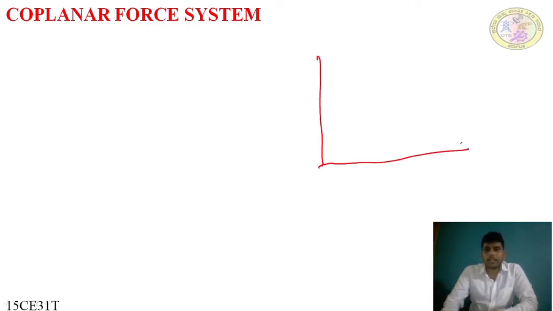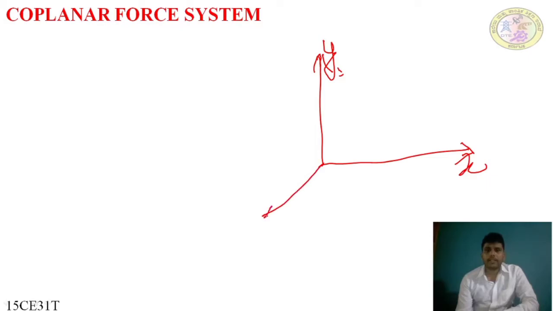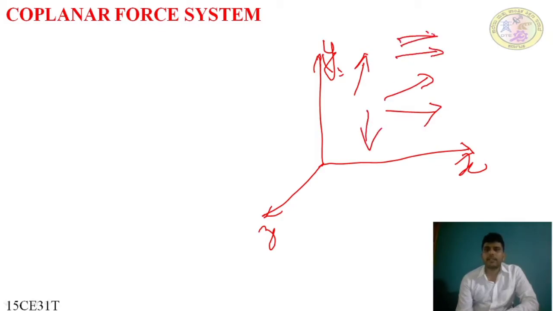Let us understand with an illustration. This is the XY plane, with the X axis and Y axis, and let us assume that here is the Z axis. In this XY plane, coplanar forces are forces which lie in the same plane. Whichever forces lie in the same plane are coplanar forces.